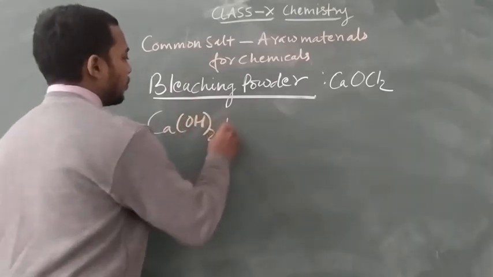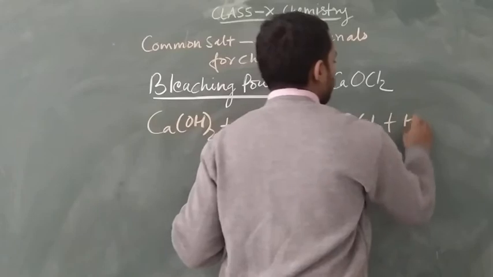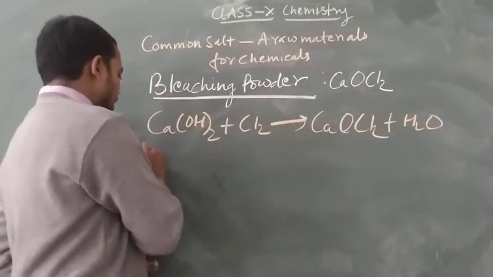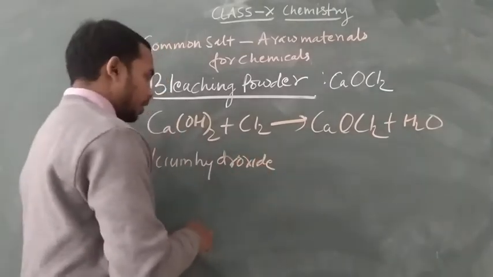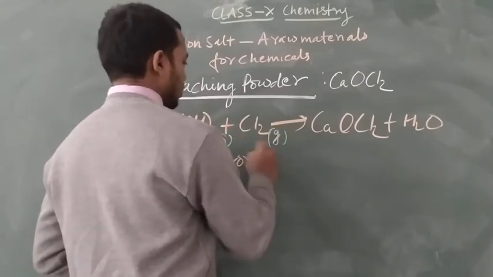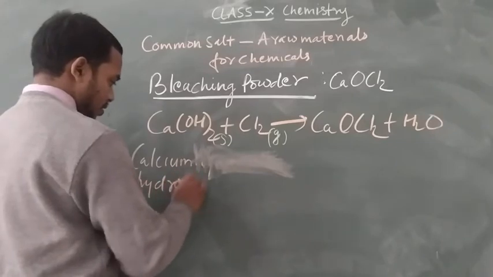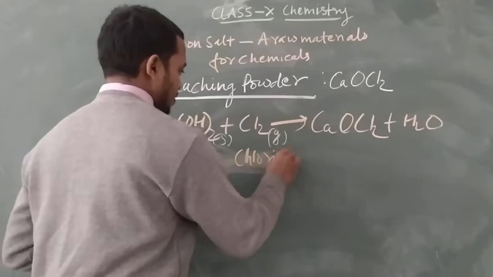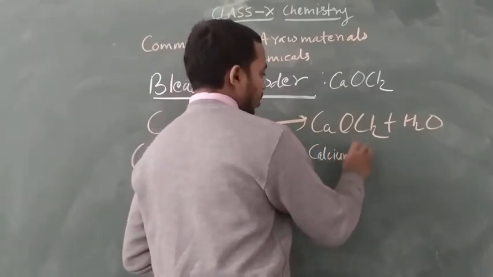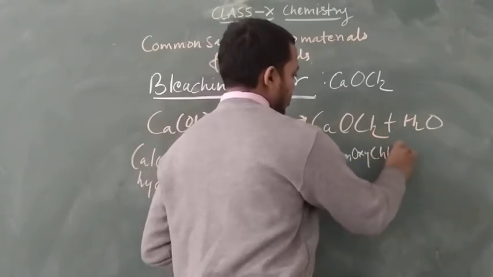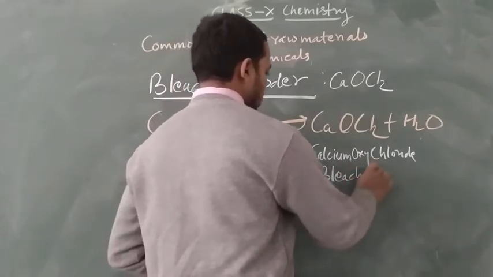Calcium hydroxide plus Cl2 gives calcium oxychloride, also called bleaching powder.